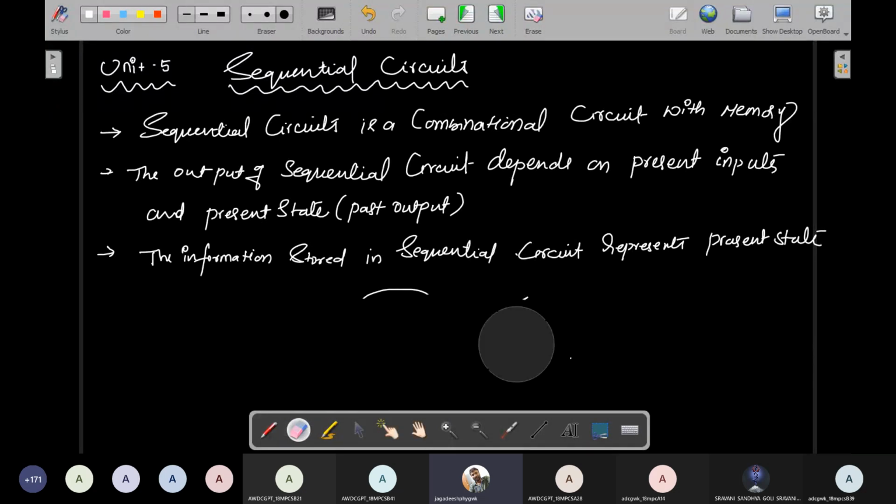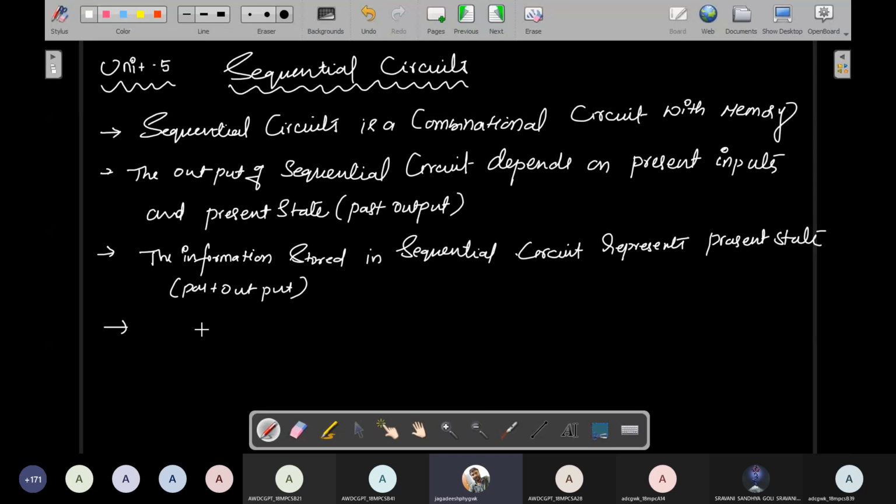That is the theory. The information stored in the sequential circuit represents the present state, which is nothing but past output. Present state always represents past output. Understand me?